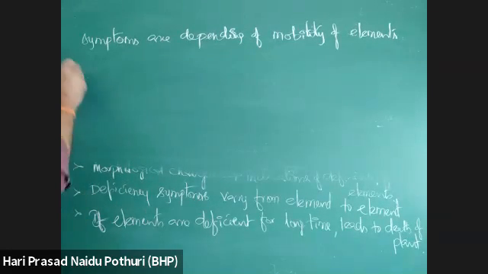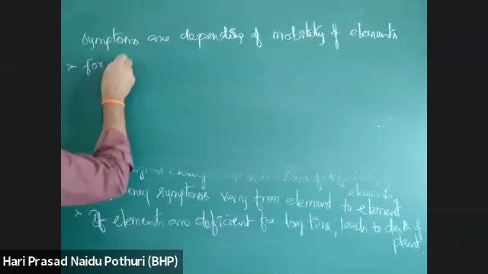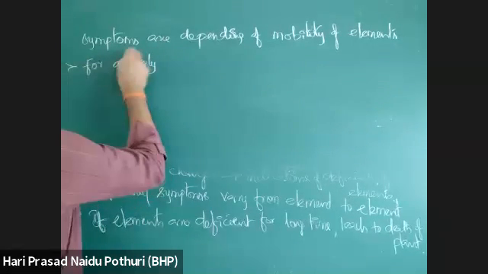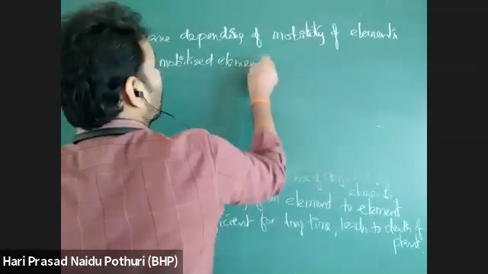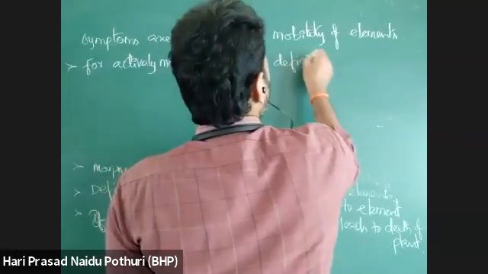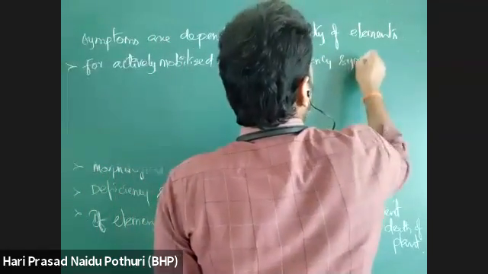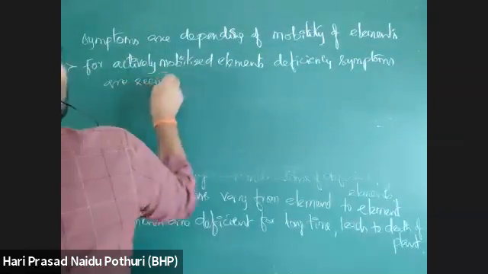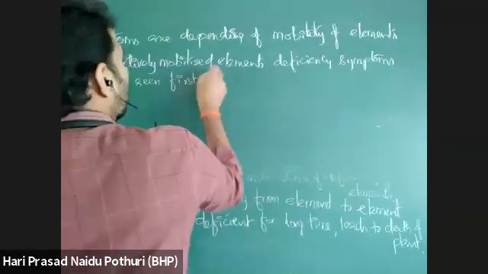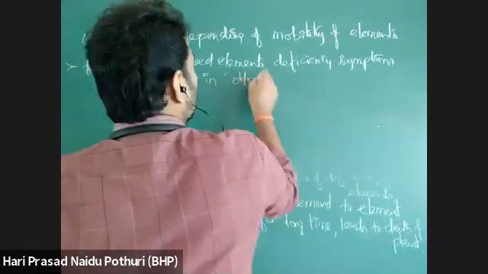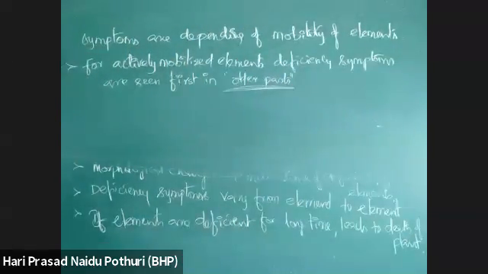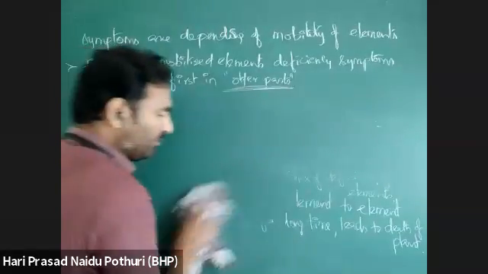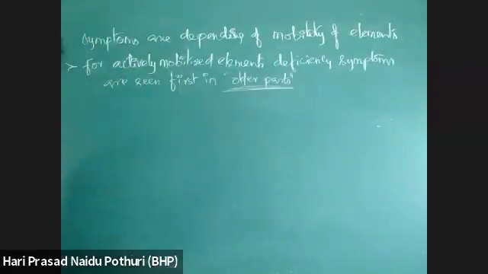Okay. See here, for actively mobilizing elements, these deficiency symptoms, whatever develop, are seen first in older parts. This is a very important point. Older parts. And for non-mobilizing elements, the deficiency symptoms are first seen in young parts.